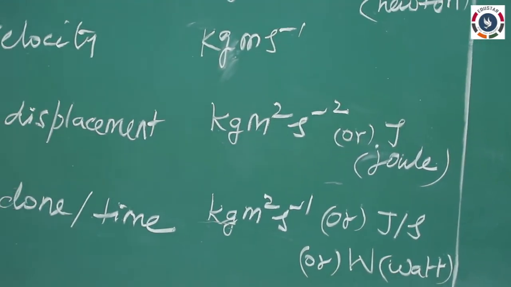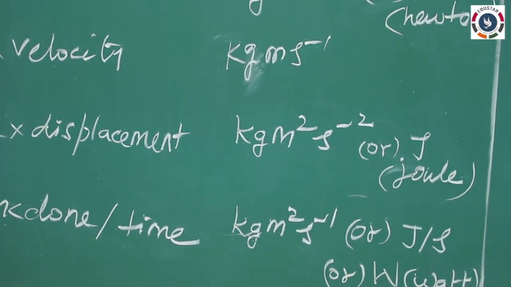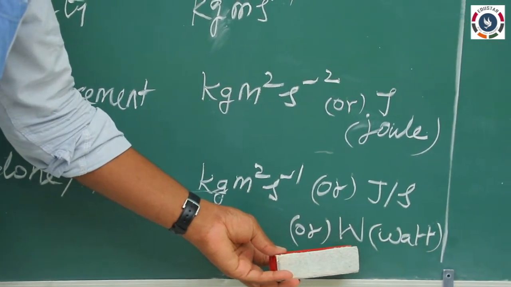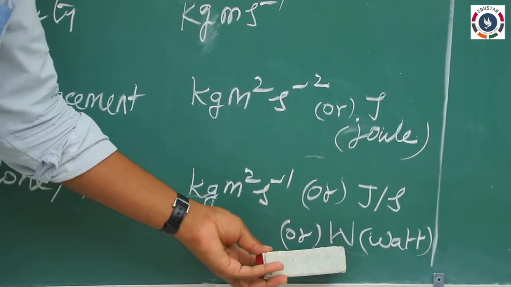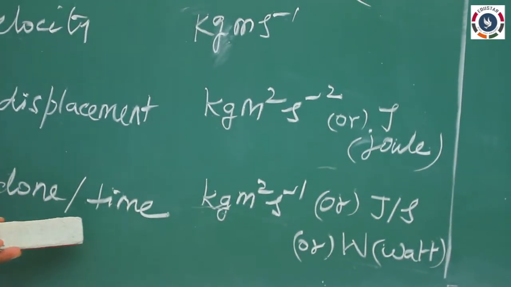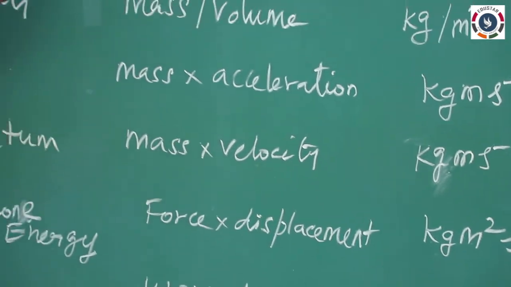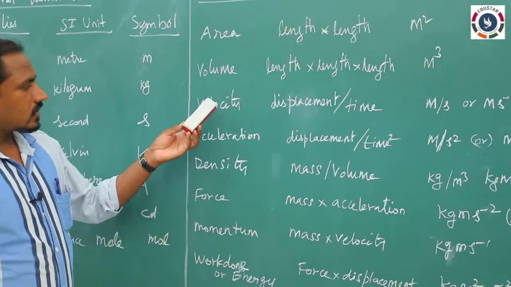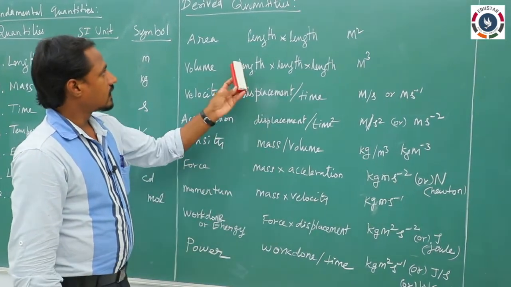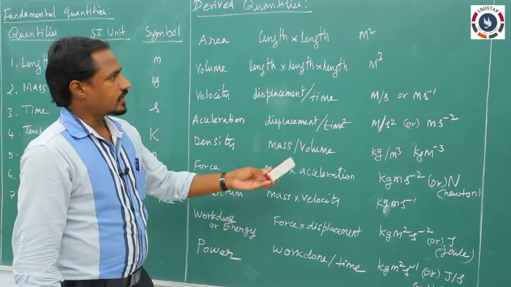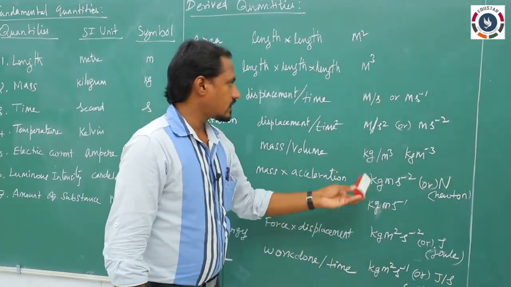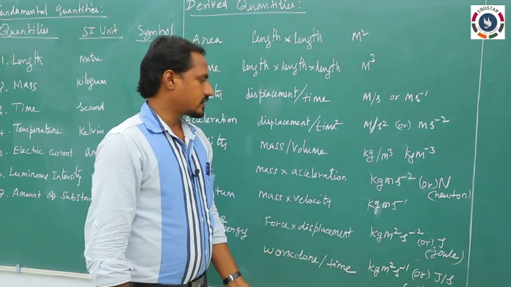But the SI unit mainly used for power is watt. The power of the instruments is measured in terms of watts. So capital W, if you want the full name, small w a t t, watt. So these are called the derived quantities, because all the quantities are derived from fundamental quantities. All are in terms of fundamental quantities, and also the units are in terms of the fundamental units. So these are called derived units.